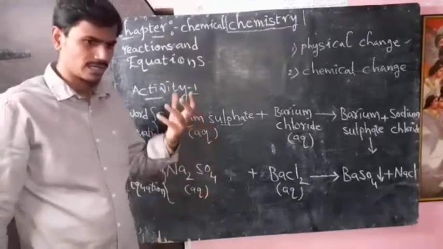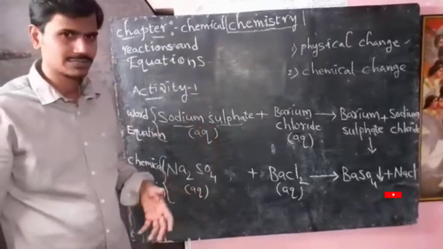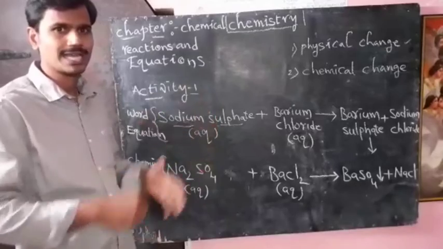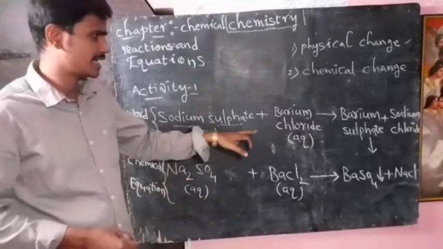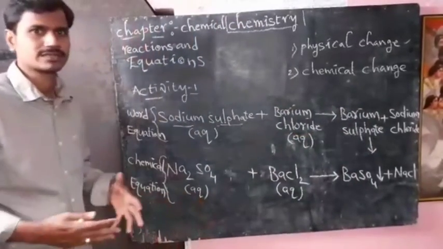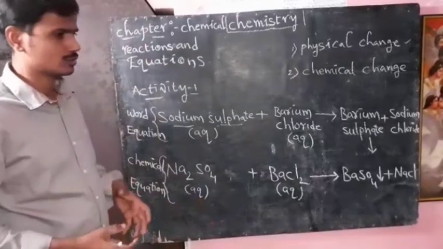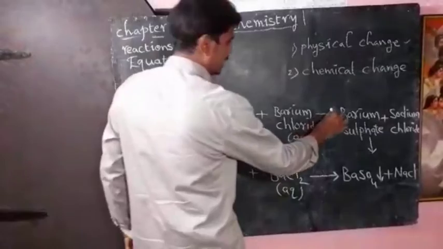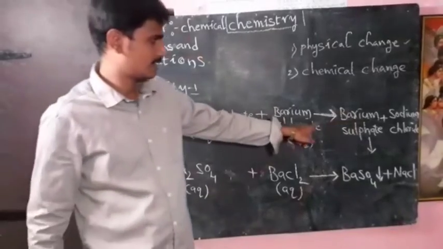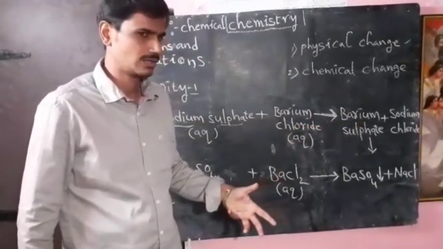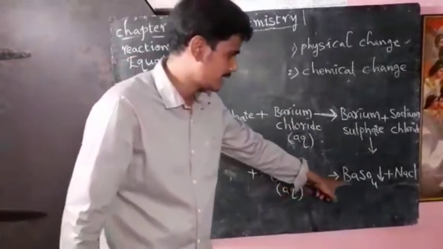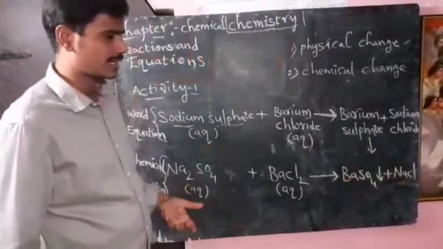So what are reactants, what are products? The substances which are participating in the chemical reaction, these two, are the reactants. After the reaction, the new substances that are formed are called products. We place an arrow between the reactants and products. When reading a chemical reaction, we read this arrow as gives rise to: Na2SO4 plus BaCl2 gives rise to BaSO4 plus NaCl.